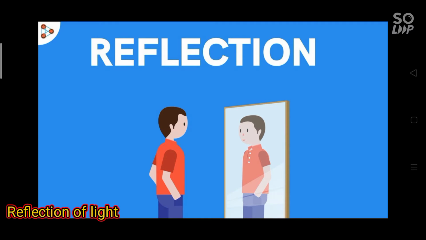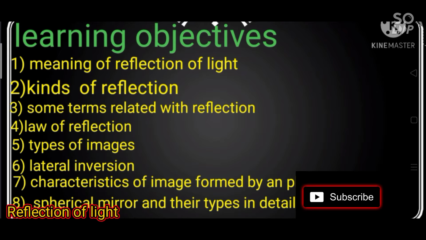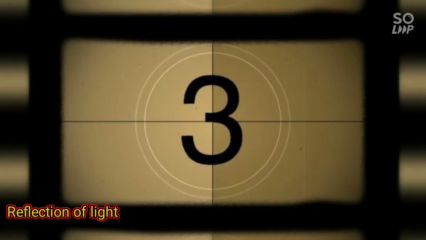Today we are going to learn about reflection of light. The learning objectives in this chapter are meaning of reflection of light, kinds of reflection, some terms related with reflection, laws of reflection, types of images, lateral inversion, characteristics of image formed by a plane mirror, spherical mirror and their types in detail.